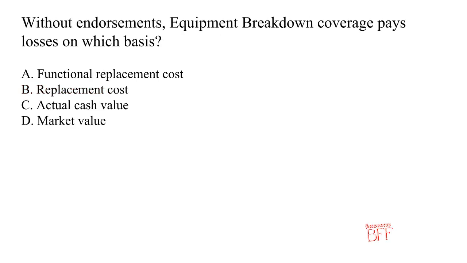Question: without endorsements, equipment breakdown coverage pays losses on which basis? Here are the answer choices. Choice A is functional replacement cost. Choice B is replacement cost. Choice C is actual cash value. Choice D is market value. The correct answer is replacement cost. Standard equipment breakdown coverage pays replacement cost for damaged equipment unless modified by endorsement.